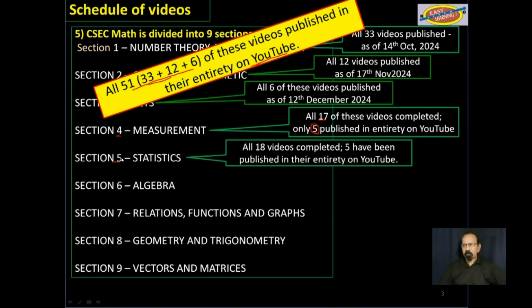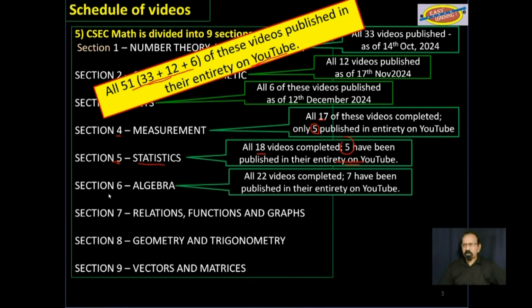Section 5, statistics, 18 videos. 5 of these have been published on YouTube in their entirety, the others only partially. From section 6, algebra, 22 videos, from which 7 have been published in their entirety on YouTube.